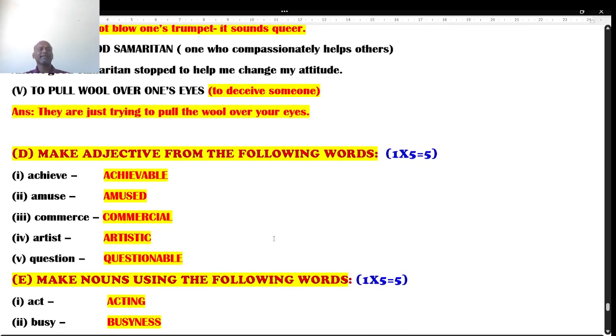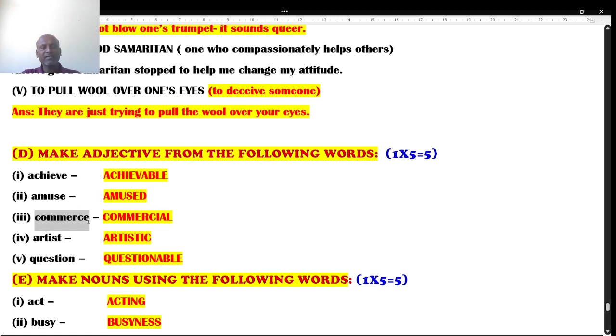Well, the next question is sub-main D. Make adjective forms of the following words. Here are some words given. The given words you have to transform into adjective form. Students, achieve is nothing but a verb form, achieving something. Achievable is the adjective. Amuse is a verb form; amused or amusing, in the form of participle, both are adjective forms.